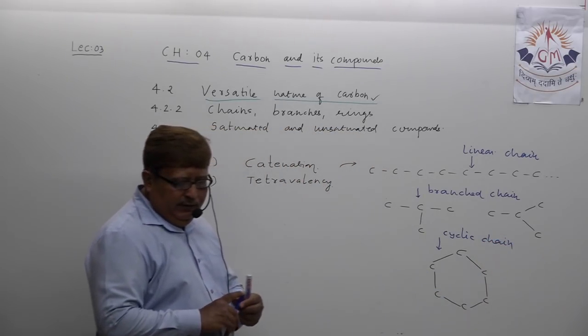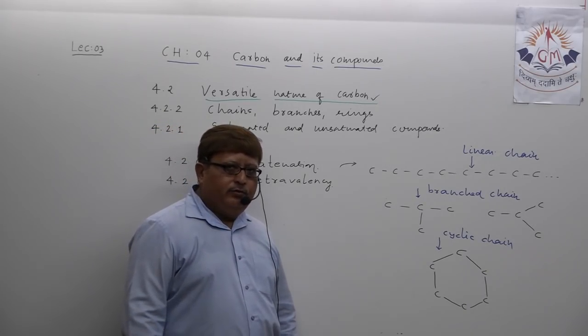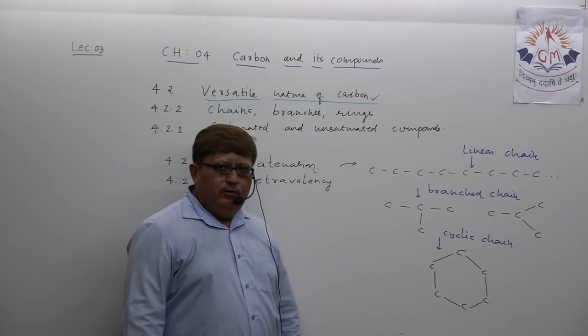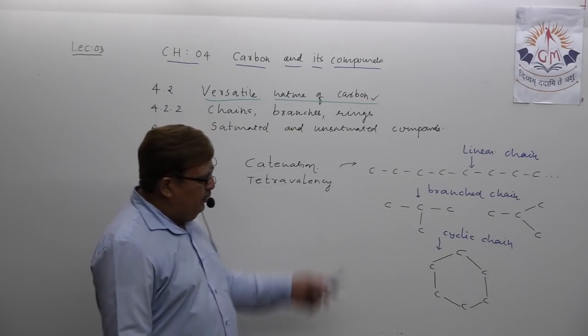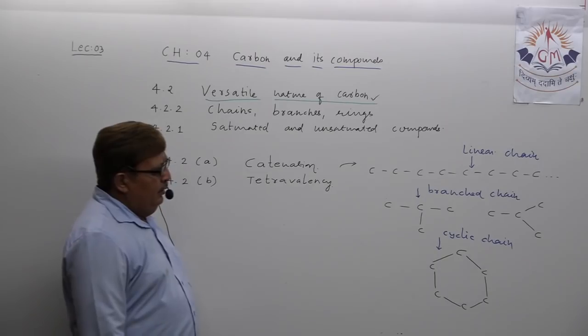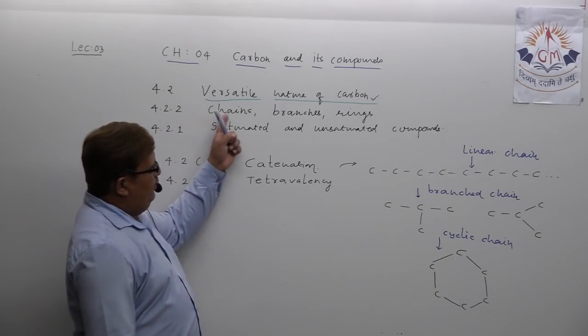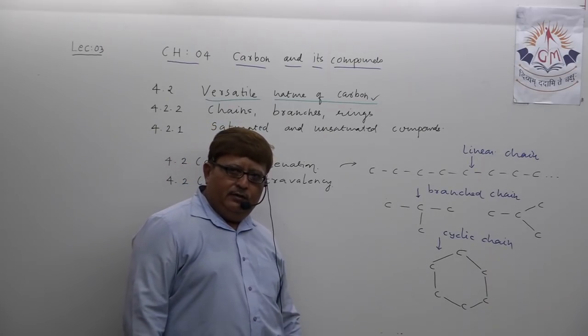Everywhere you are able to see carbon atoms only. You can call it the carbon skeleton also. Skeleton means chain of carbon atoms. Understand, it can be a linear chain, branched chain, cyclic or ring-like structure.